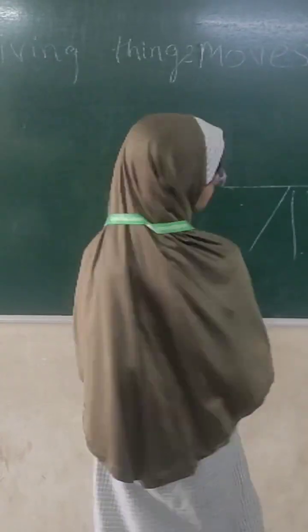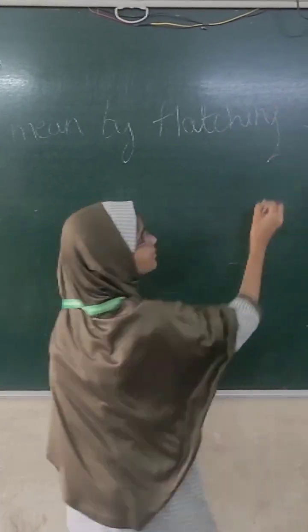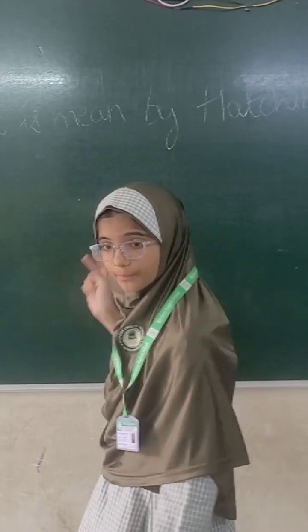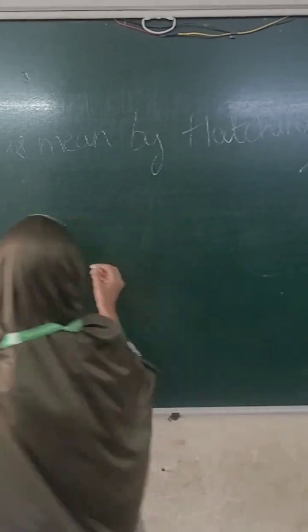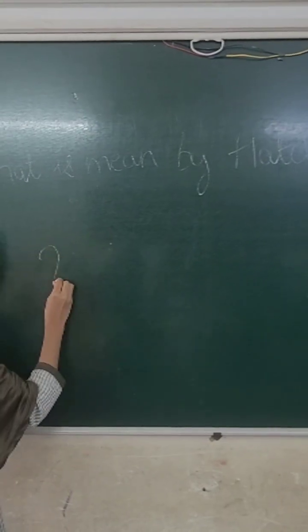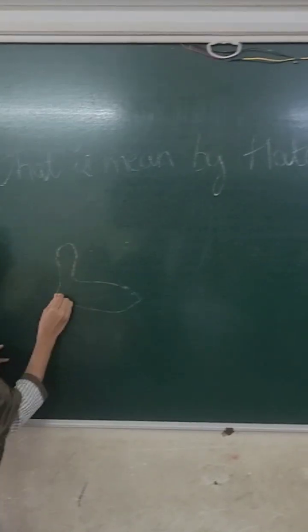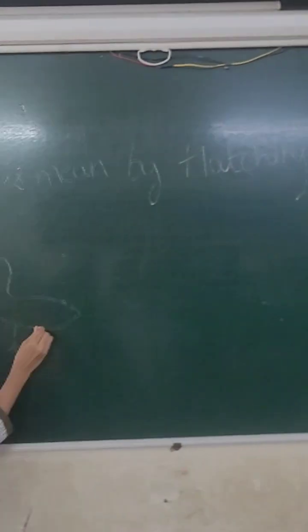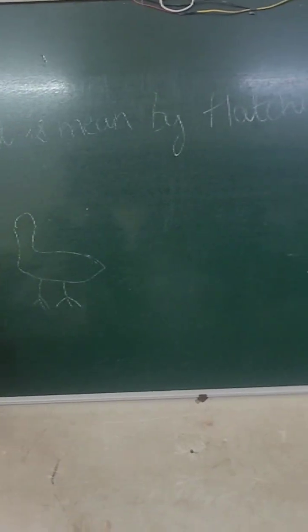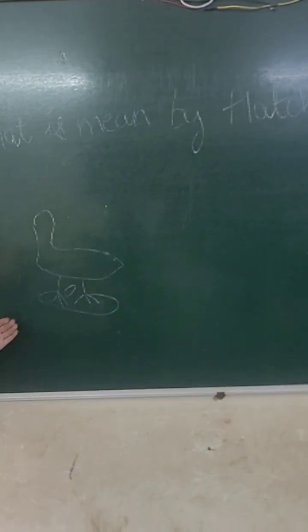Good. What is meant by hatching? Today I will explain about hatching. When a hen lays eggs, she sits on the eggs to give them warmth.